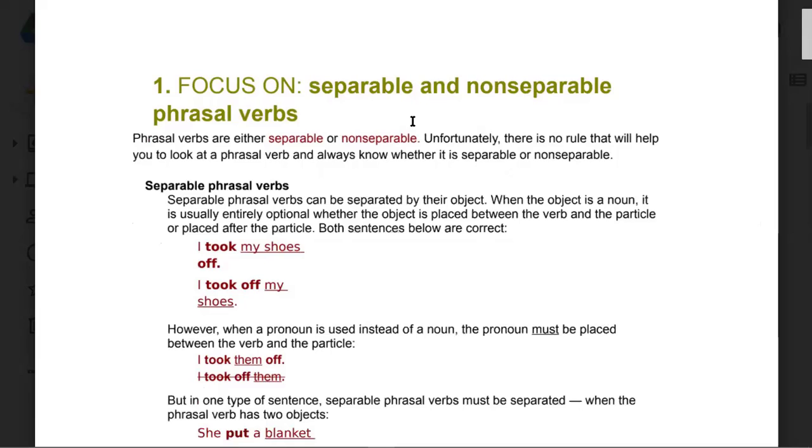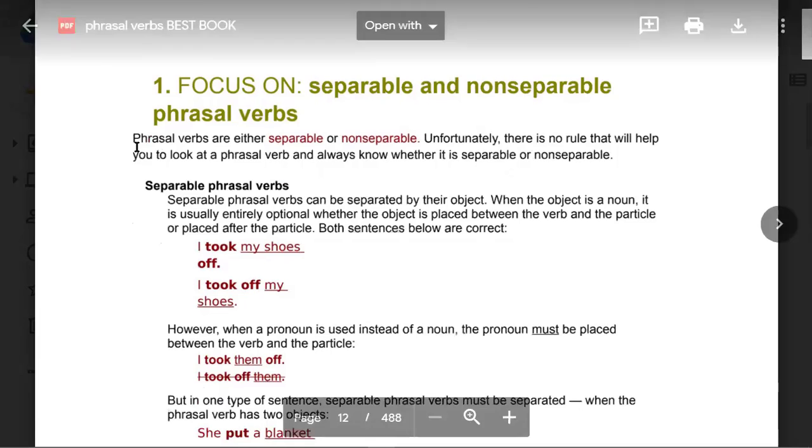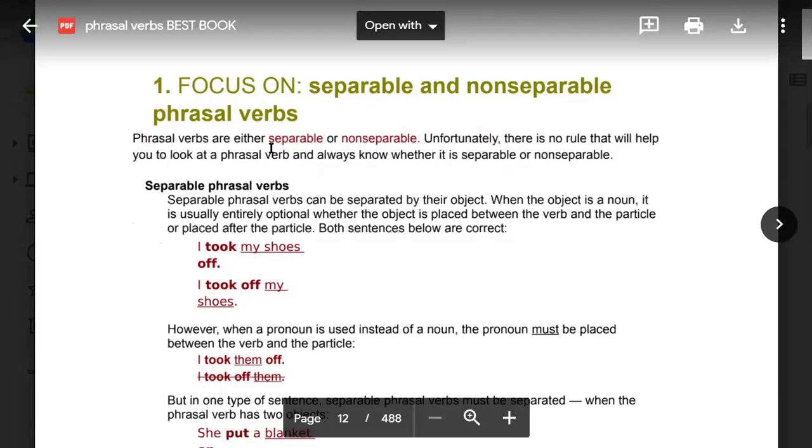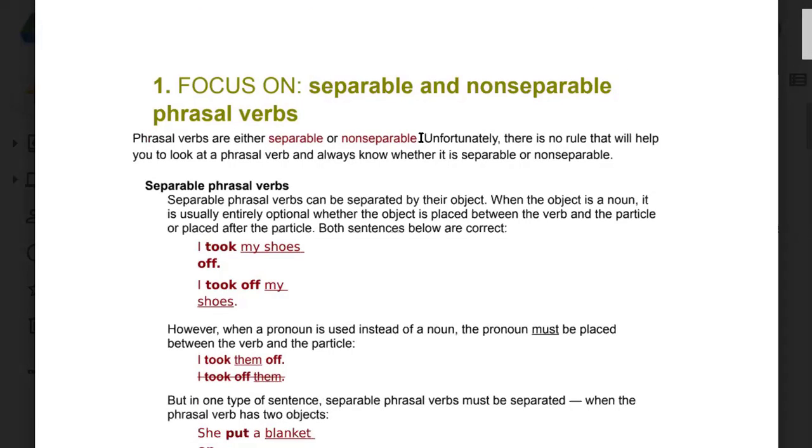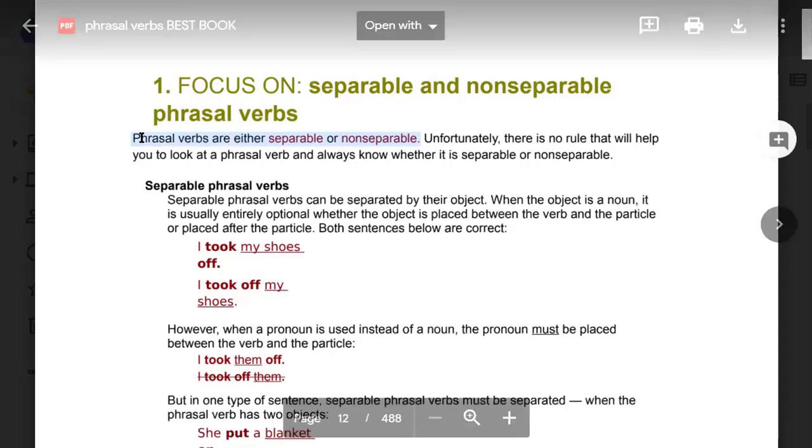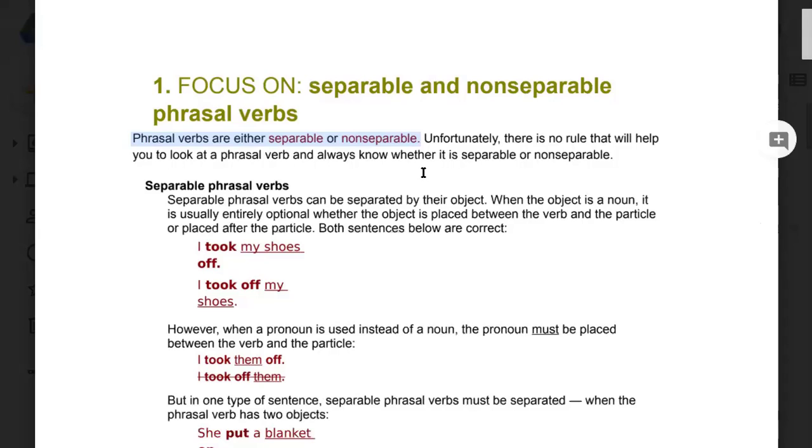So Fiza, please read the information here on the screen that you see. Please start here. Phrasal verbs are either separable or non-separable. Please read this line, this information. Read. Yes, please. Fizan, mute yourself. Please go ahead.